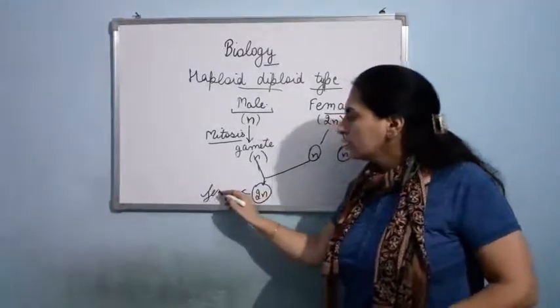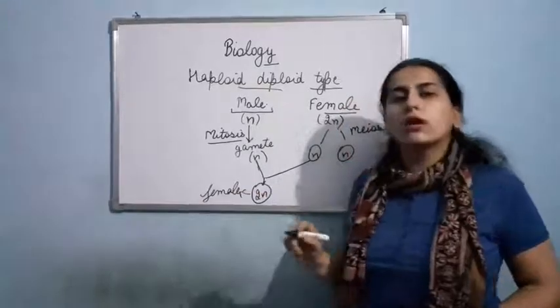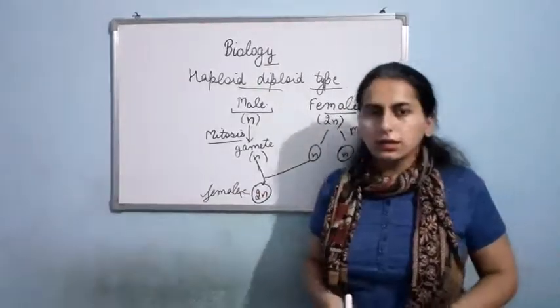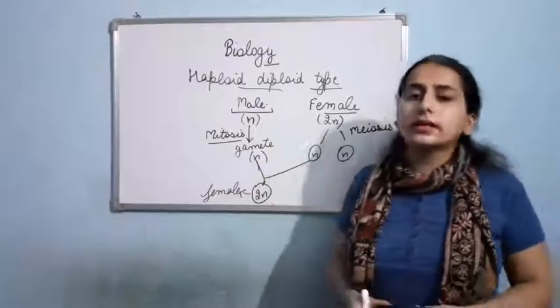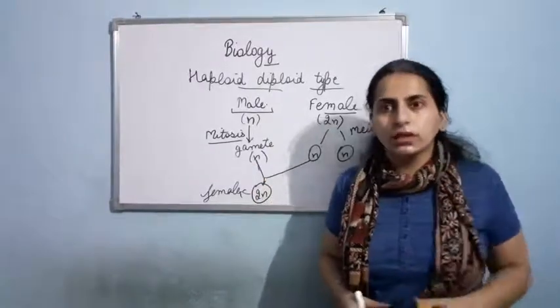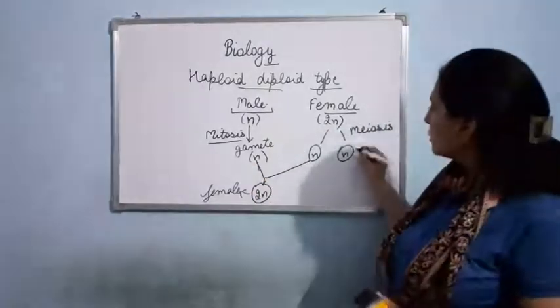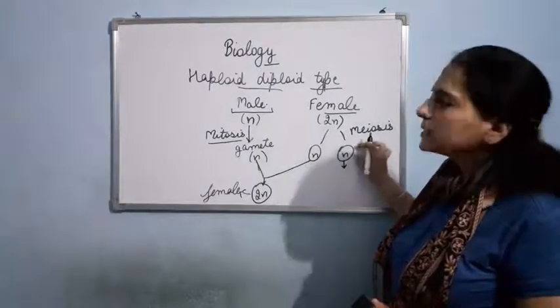As I told you, female is having diploid set of chromosome. Clear? Now I think it is clear how female is produced. Now let us talk about the male. What happens? Suppose here is the second gamete.